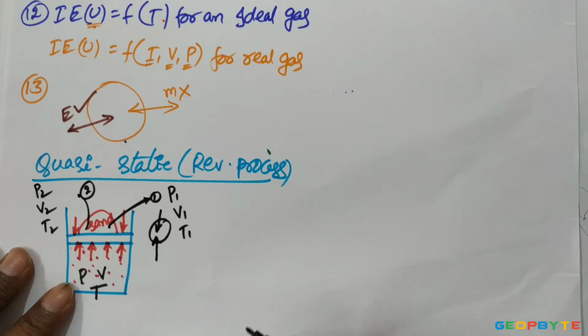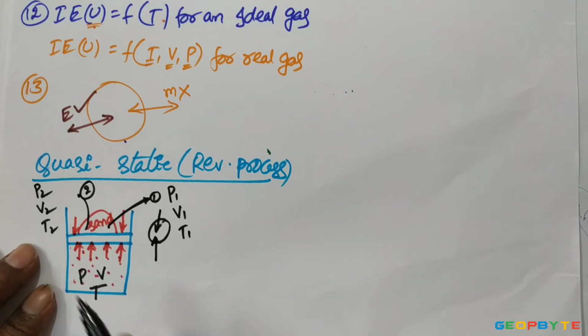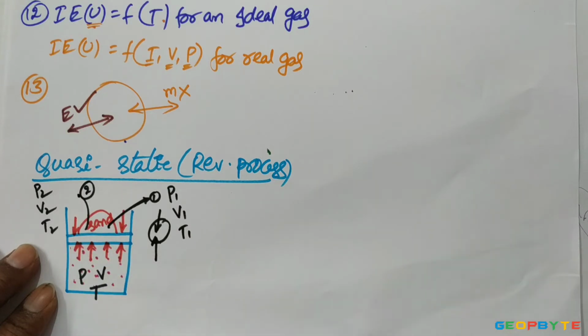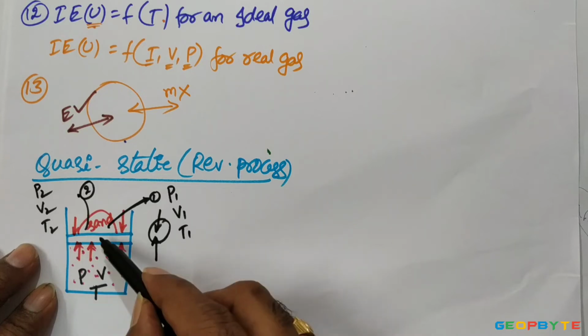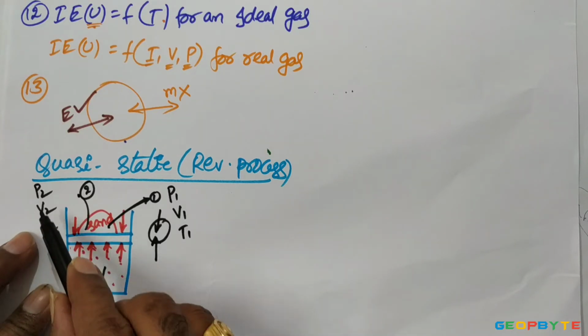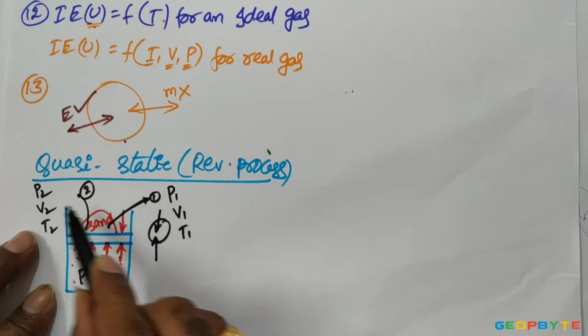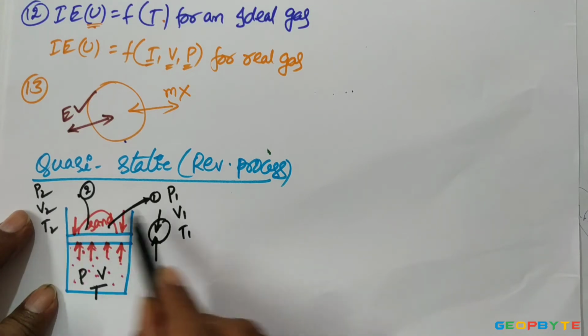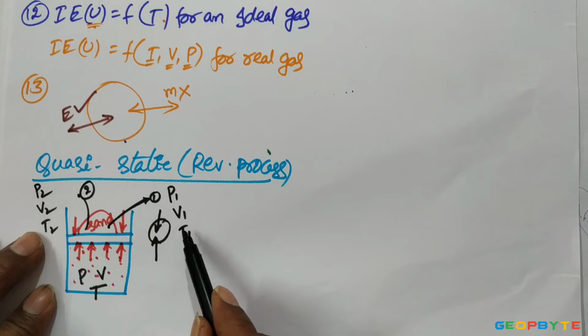Like that, the properties keep on changing. Once you replace the second sand particle, because of the increase in downward weight, the piston moves down a little bit, and the properties change from P2 to P1, V2 to V1, T2 to T1.